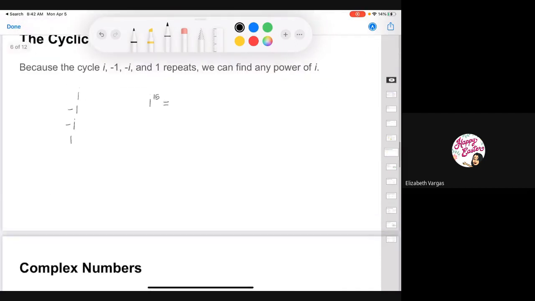What you can actually do is i to the 4 times i to the 4 times i to the 4 times i to the 3. And why is that? Well, because you would get 4 plus 4 is 8 plus 4, 12 plus 3, 15. So there I made my exponents equal to 15, and now I just need to do my substitution.